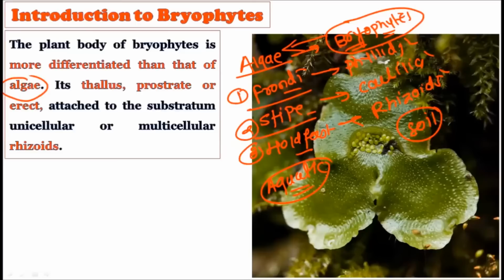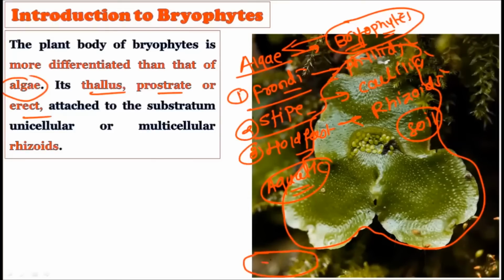Now its thallus may be prostrate or it may be erect. Sometimes these thalloid members show thalluses which are prostrate, which literally means attached to the ground itself. For example, this is the ground, and there is a thallus completely attached to the ground. But sometimes it also shows an erect thallus like this, somewhat above the ground. Some thalluses are somewhat erect, and some are completely prostrate to the soil, attached to the substratum by unicellular or multicellular rhizoids.